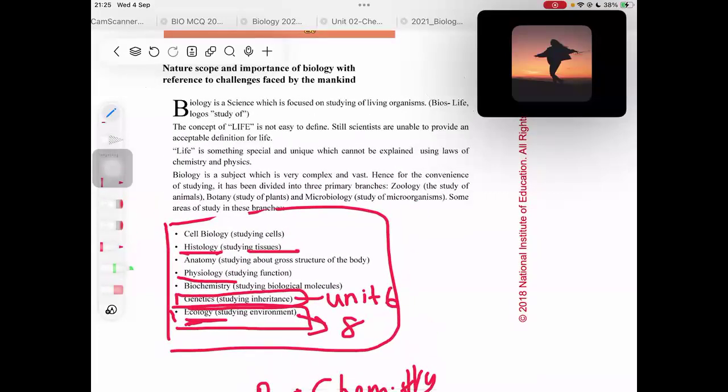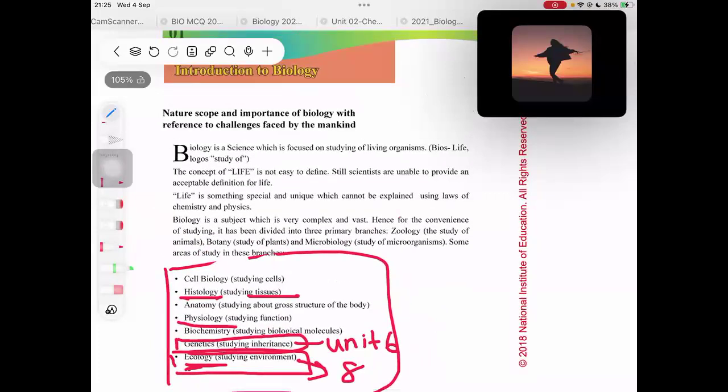I will summarize each page. Now in this page, this is what you need to get. What is biology? That is important. Plus what does bio stand for and what does logo stand for. Plus then the next thing that you have to remember is the three primary branches: zoology, botany, microbiology. What is zoology? The study of animals. What is botany? The study of plants. What is microbiology? The study of microorganisms, right?